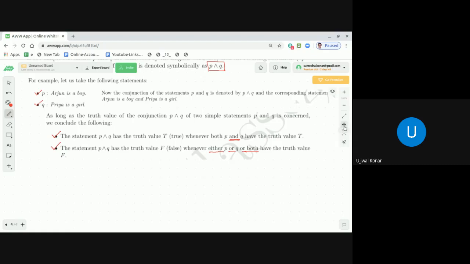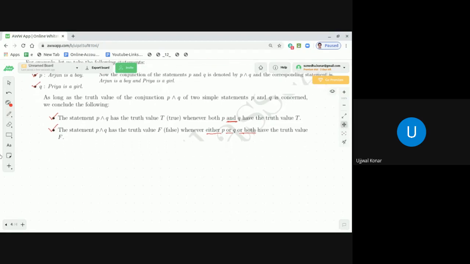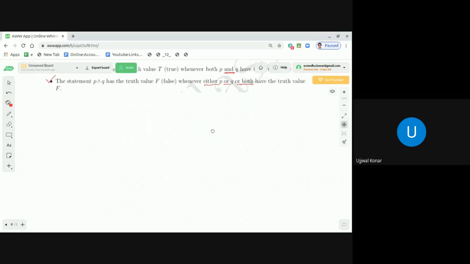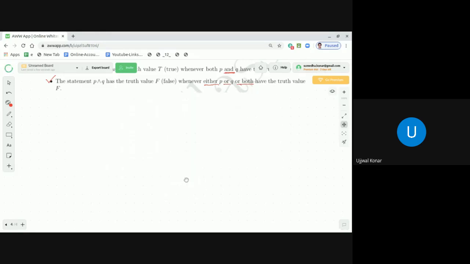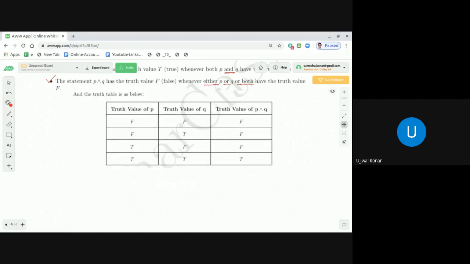So now, as we understood these two pieces of information, we can find the truth table of that conjunction, and I'm going to show you the truth table of the conjunction, something like this. Okay. So here is the truth table of the conjunction. It has the truth value of P, truth value of Q, and truth value of P and Q.